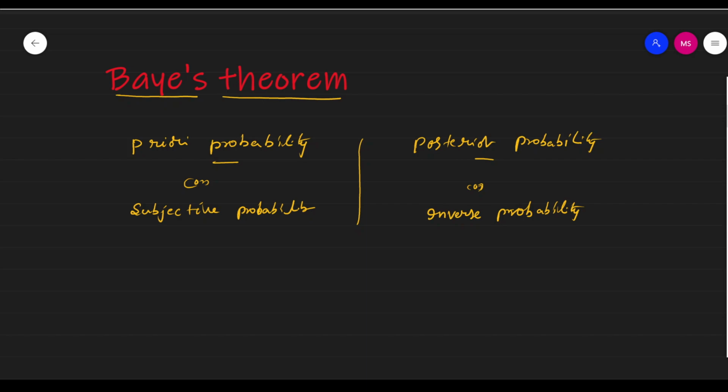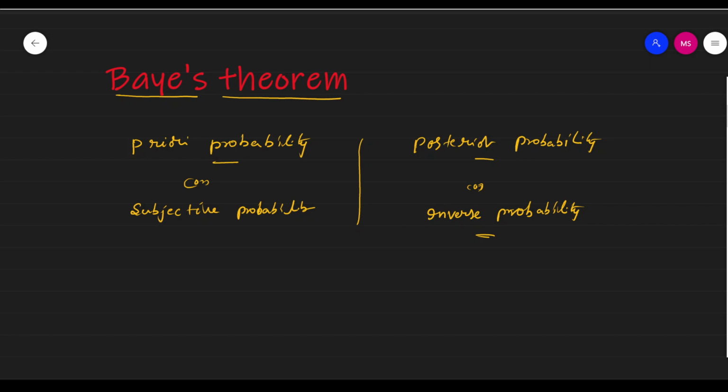Very simple. You know the definition of probability, or mathematical definition, or priori definition, or classical definition of probability. There is a general definition in probability. It's called subjective probability. The probability is assigned to various events on the basis of past experience, or on the basis of personal judgment. This is called priori probabilities. And the next one is posterior probabilities.